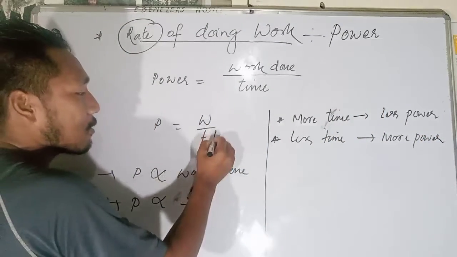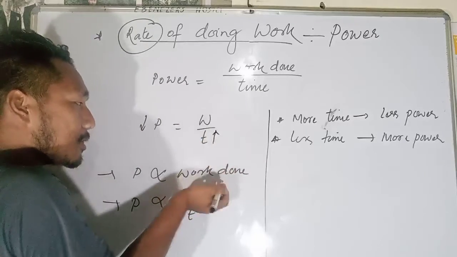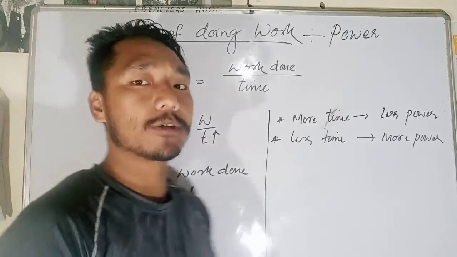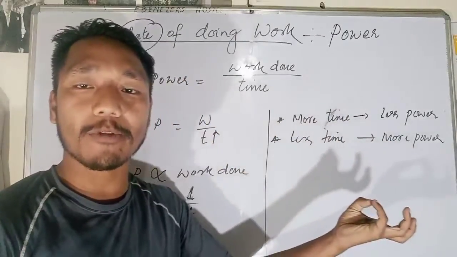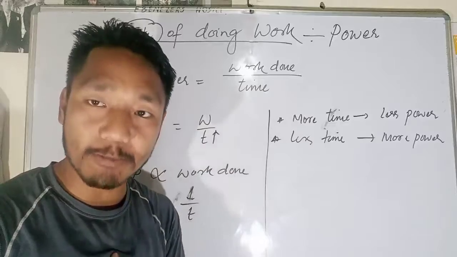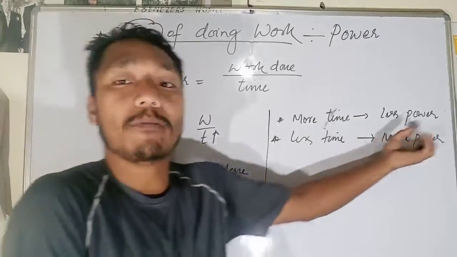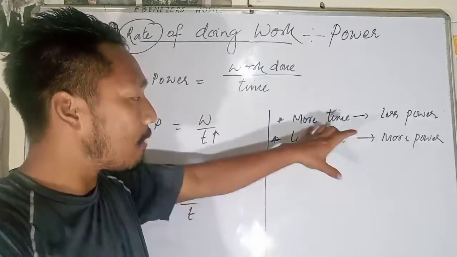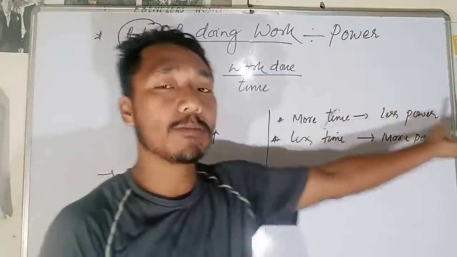If the time is increasing, then its power will decrease. But if the time is decreasing, then its power will increase. If you are consuming more time to do some work, that means you have less power. And if you are taking less time, that means you have more power. So remember: more time means less power, less time means more power.